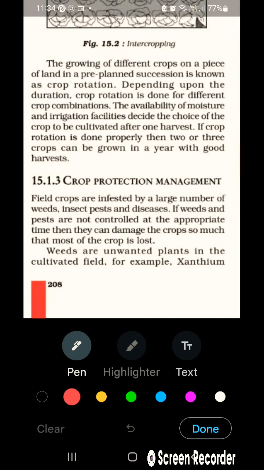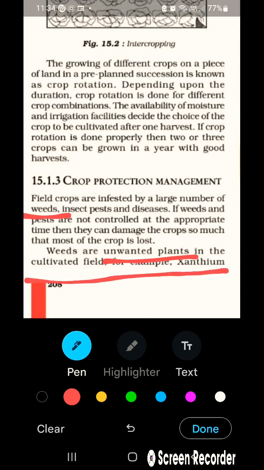So now we have to focus on one term here, which is weed. Weeds are the unwanted plants that grow by themselves in the field. Example, xanthium. Like here I have grown a crop and an unwanted plant has grown by itself.